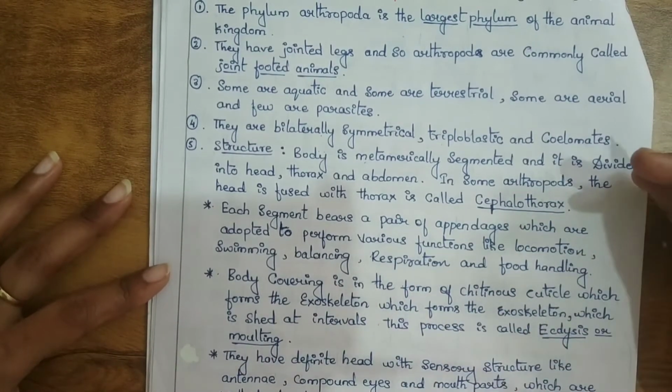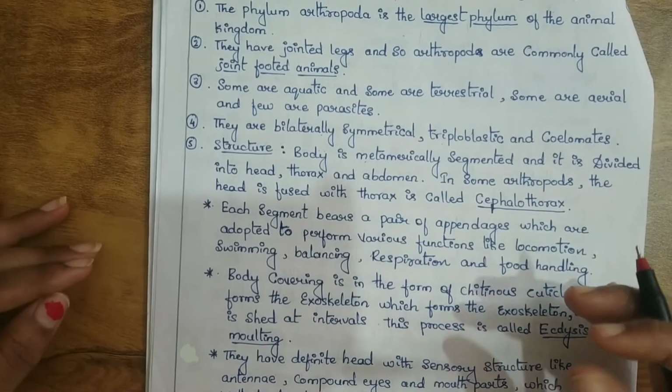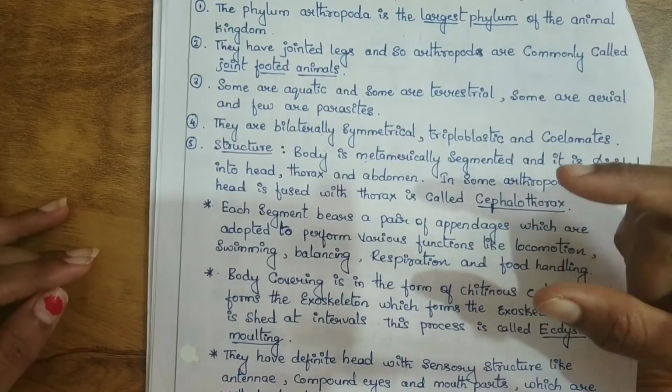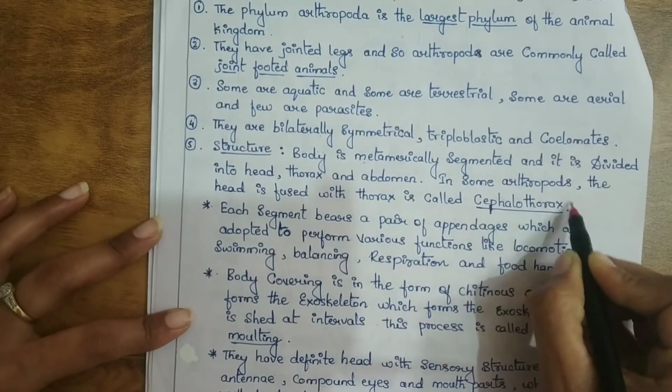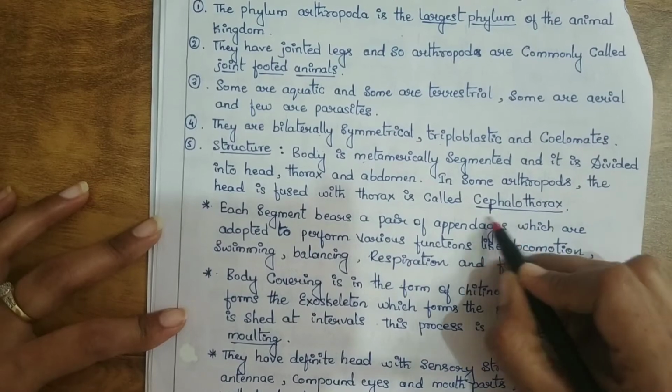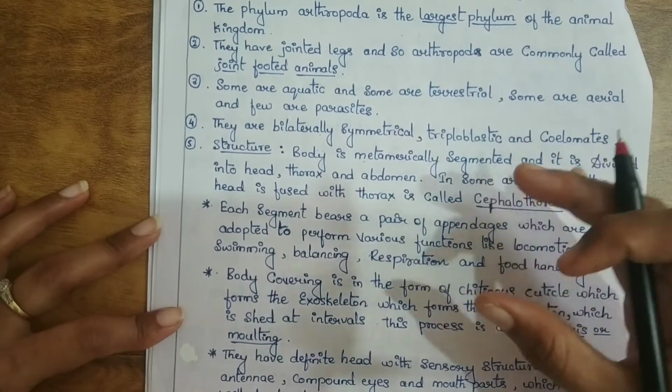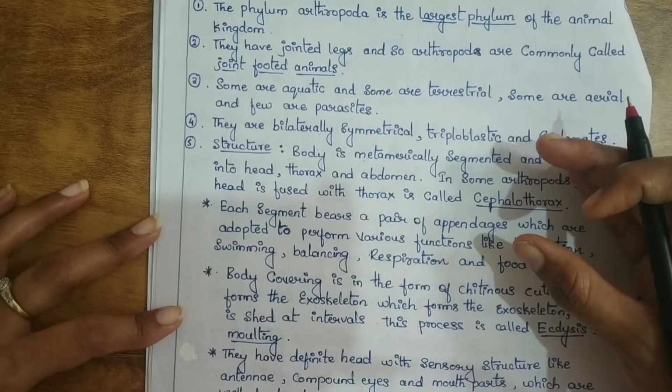In some arthropods, the head is fused with the thorax, and that is called cephalothorax. They may ask what is cephalothorax: it means the head is fused with the thorax.